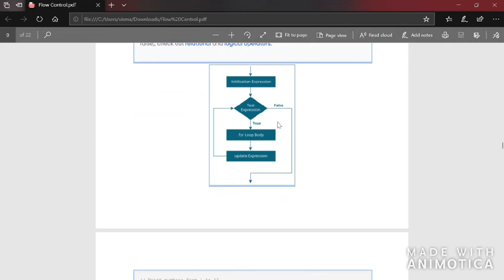Now see, this is the flowchart. The initial expression is executed just one time. After that, it will check the condition. If it is true, the body of the loop is executed, that is, the statements included inside the for loop are executed. After that, the update expression, that is i++ or anything else, will be executed. Again it will go and check the condition. This will happen in a loop. If the expression becomes false, it comes out of the loop.